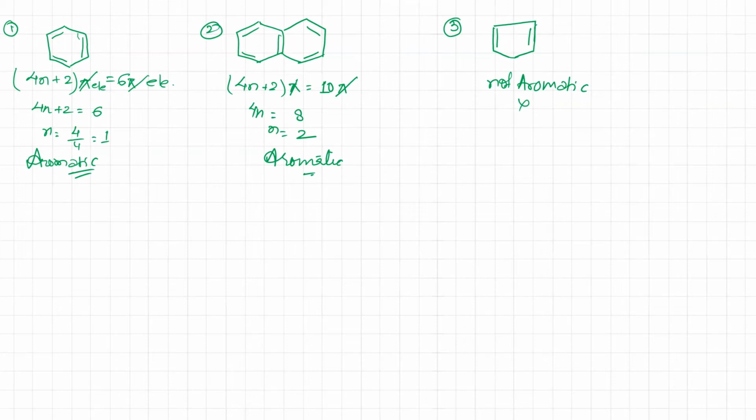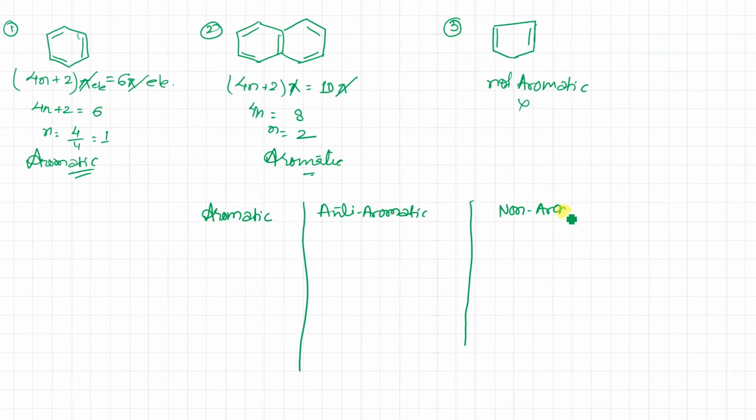Okay. So we have to understand that this is aromatic, and next I'm going to tell you about anti-aromatic, and the third thing is non-aromatic. So what is the case, when just by looking you can answer that?